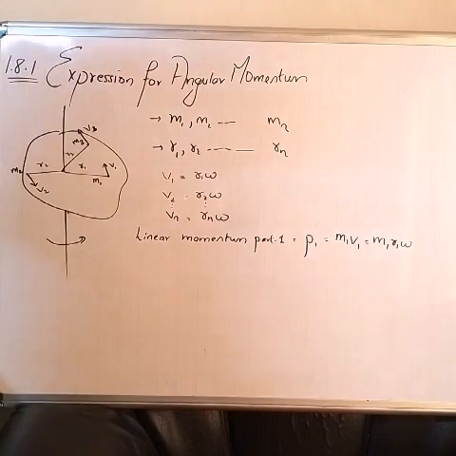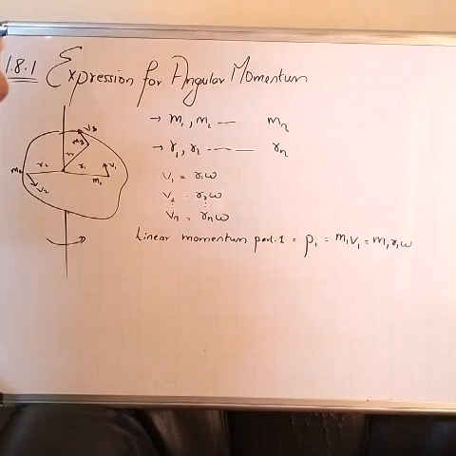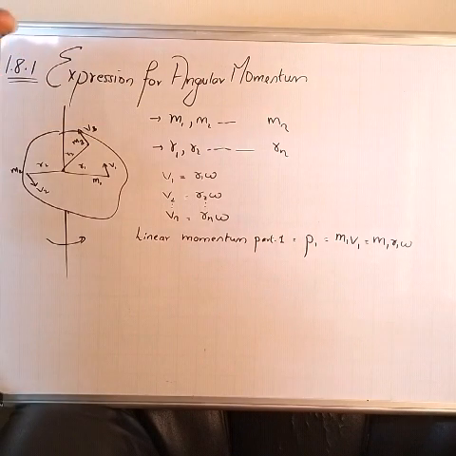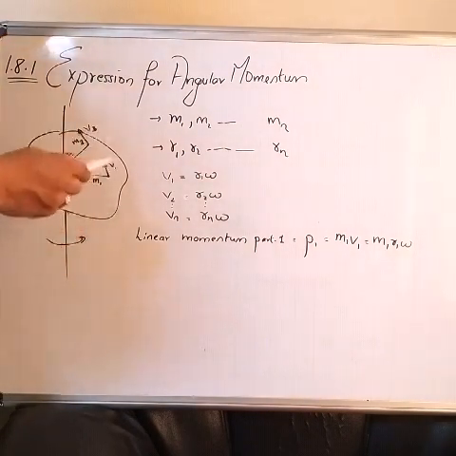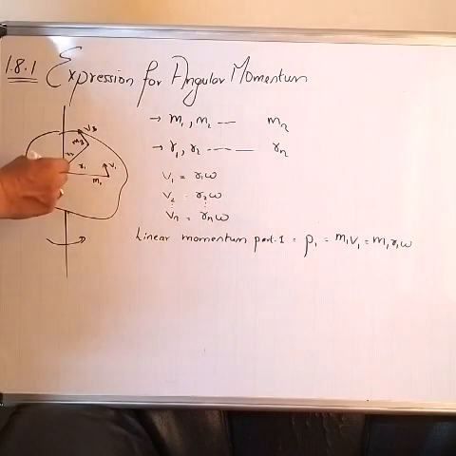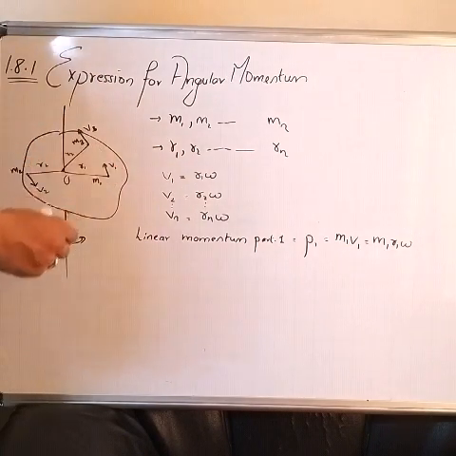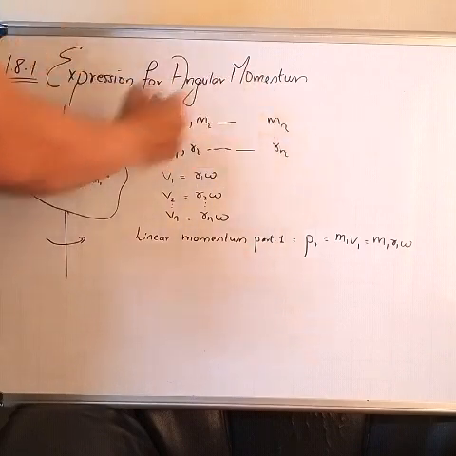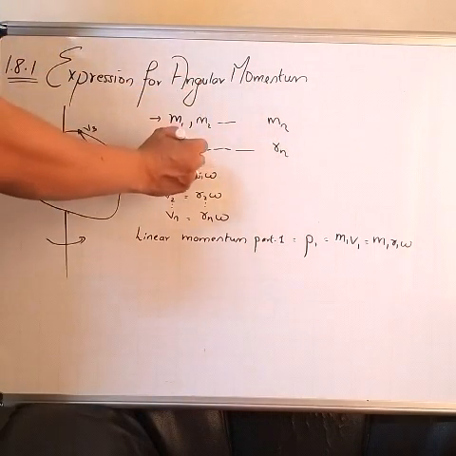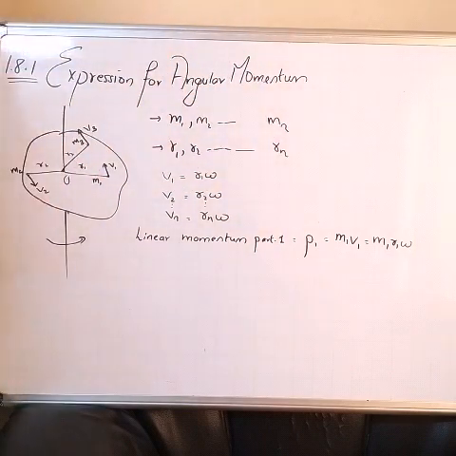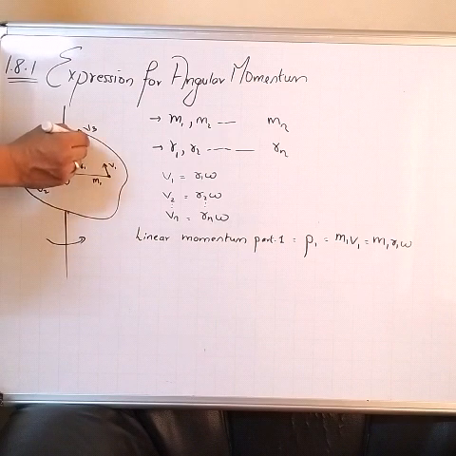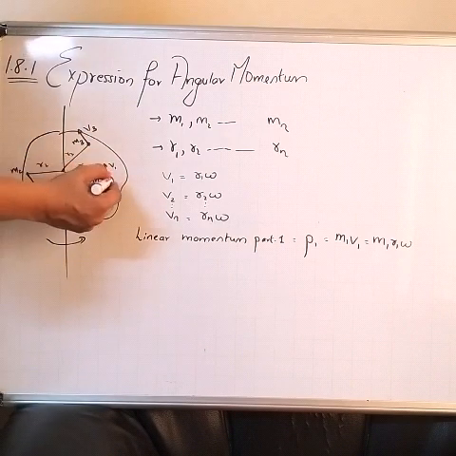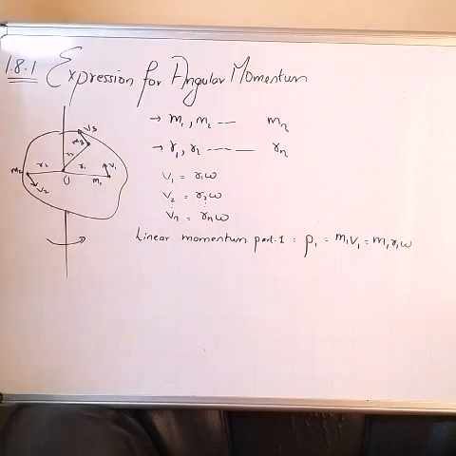Now we all know what linear momentum is. Linear momentum is a product of mass and velocity. Now let us derive the expression for angular momentum. See, there is a rigid body rotating about an axis passing through point O. There are n number of particles of masses m1, m2 up to mn, at distances r1, r2 up to rn from the axis of rotation. Each and every particle has its own linear velocity, v1, v2, v3 up to vn.